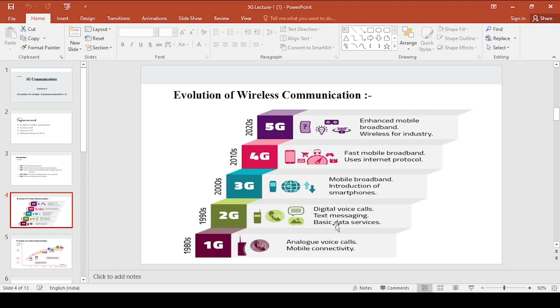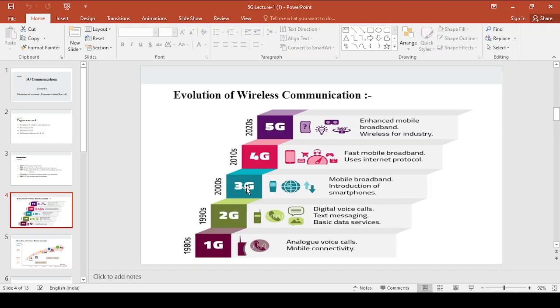It also supports basic data services. Basic data services have been introduced in the second generation system. 2G supports digital voice calls, whereas 1G supports analog voice calls, and it supports text messaging from one user to another user. Sending of text messages from one user to another has started from the second generation system. And the basic data services, the 2G data, we will observe. This evolved in the year 1990.